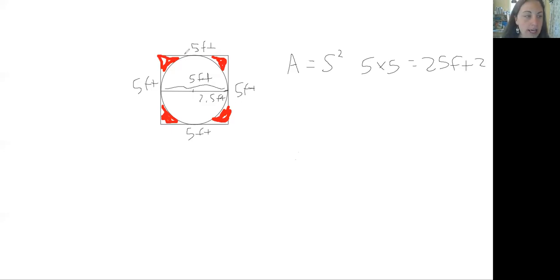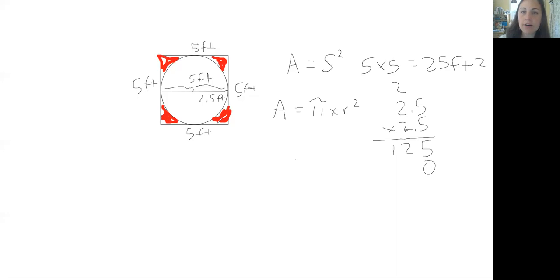Next, we need to find the area of the circle. And so for the area of a circle, we're going to be doing pi times radius squared. So first, our radius squared was 2.5 times 2.5. 5 times 5 is 25. 5 times 2 is 10, plus 2 more is 12.